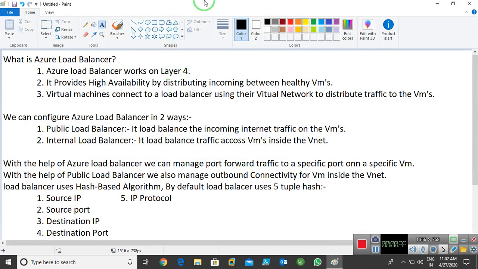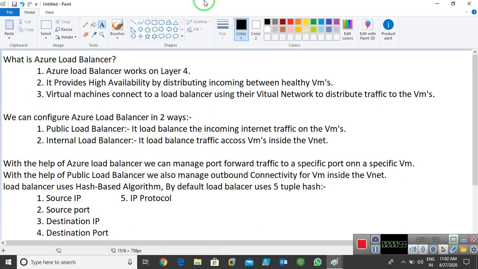If we're talking about the load balancer, what does it mean? Load balancer means that it balances the load between the VMs, or inside the VMs, or outside the VMs also. The load balancer Azure provides is known as Azure Load Balancer.